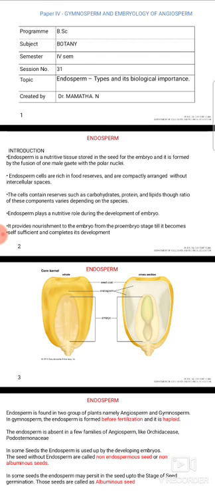Endosperm, different types and its biological importance. An endosperm is formed when one of the male gametes fertilizes the egg to form a zygote, while the remaining sperm or male gamete fertilizes the two polar nuclei, resulting in formation of a primary endosperm nucleus, also known as the triploid endosperm cell.